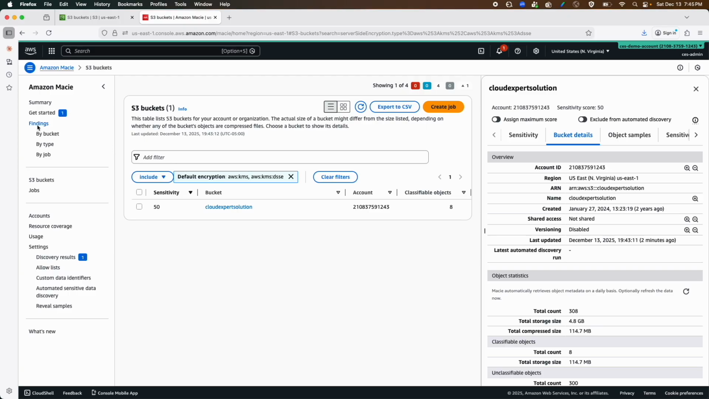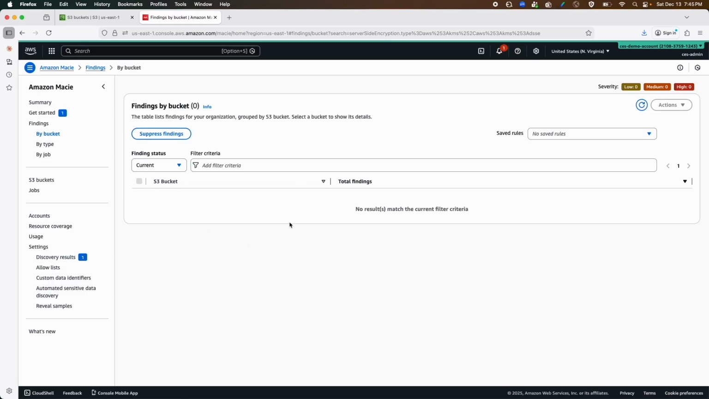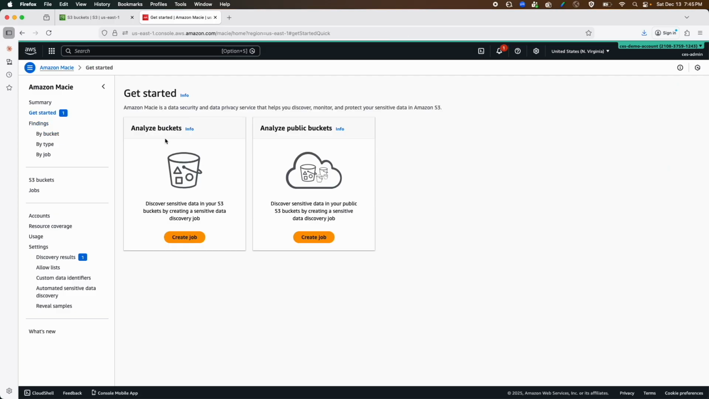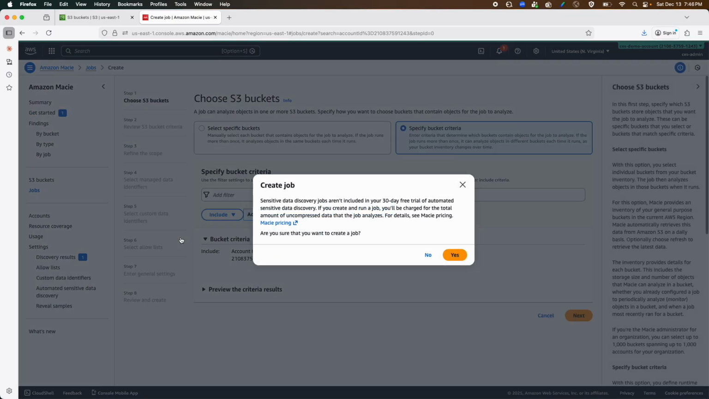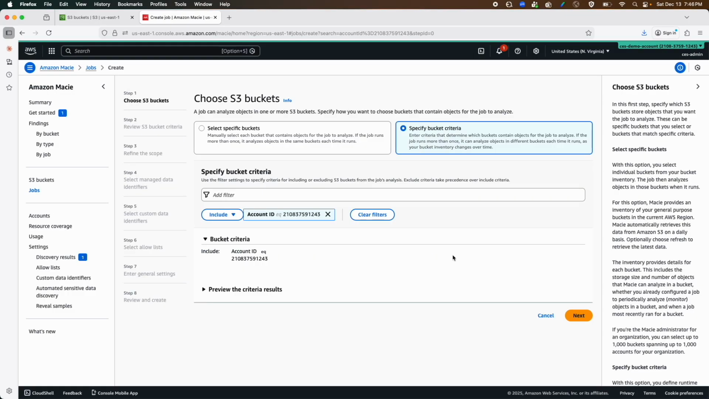Now let's go to findings by buckets and see what Amazon Macie has discovered for us. Currently, it has not discovered anything. It has done only the basic analysis. Now let's do one thing. We'll go to Get Started, and we are going to create a job to analyze the bucket. Let's create a job. I'll click yes.